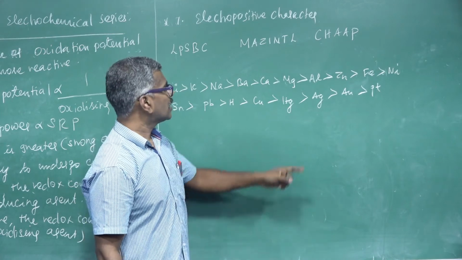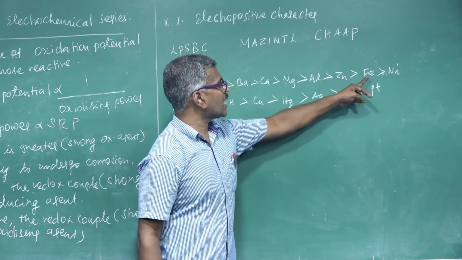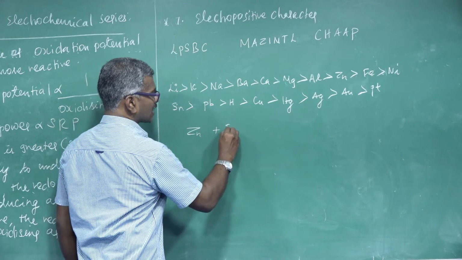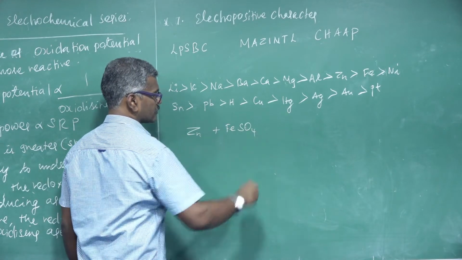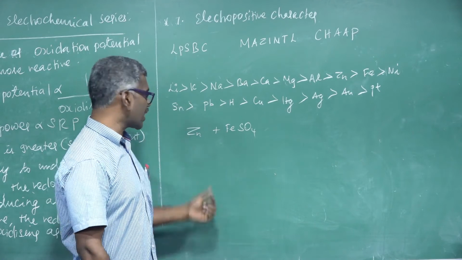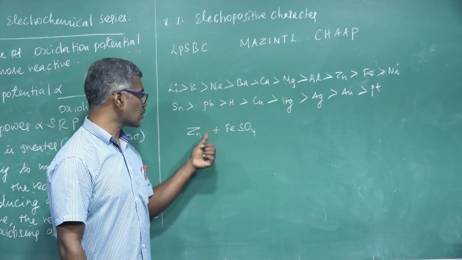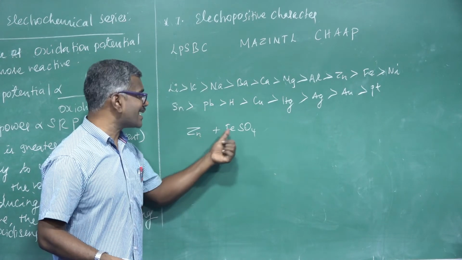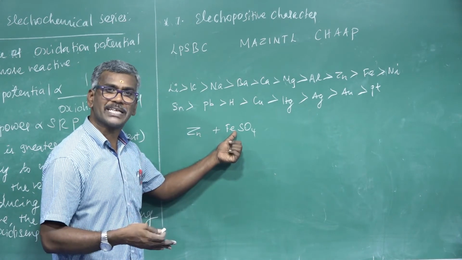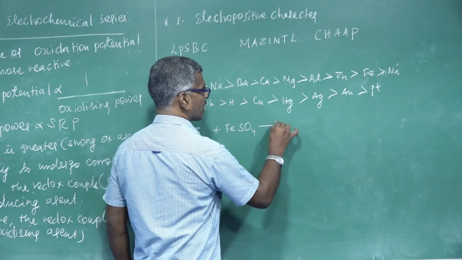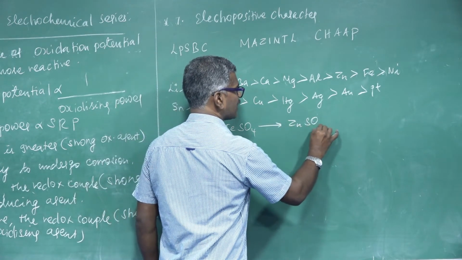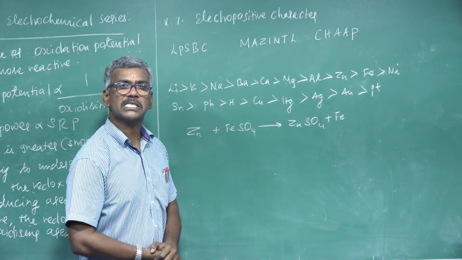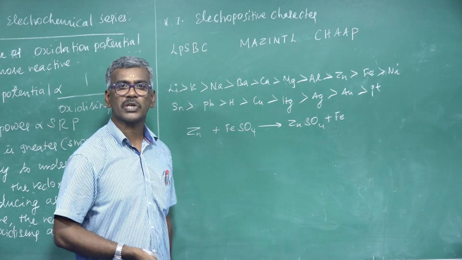For example, take any two, zinc and iron. Zinc reacts with an iron salt. Which one is more reactive? Comparatively, zinc and iron, zinc is more reactive. A more reactive metal can displace a less reactive metal from the salt, forming zinc sulfate plus iron. This is the best example for a displacement reaction or redox reaction.